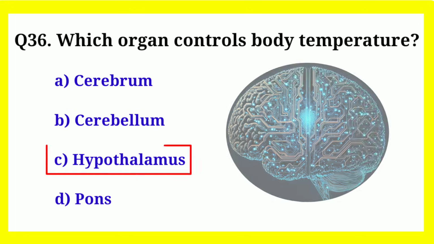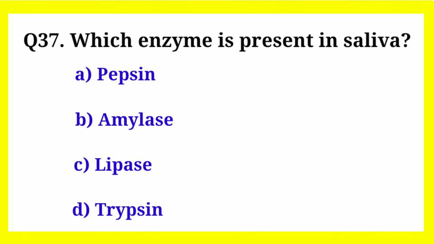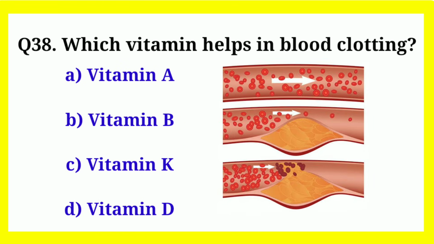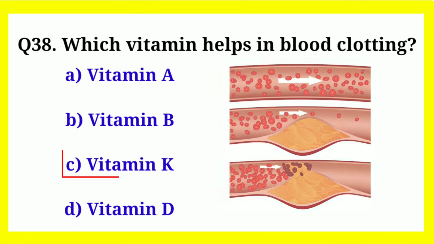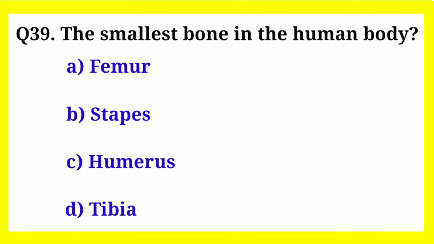Which organ controls body temperature? Correct answer is hypothalamus. Which enzyme is present in saliva? Correct answer is amylase. Which vitamin helps in blood clotting? Correct answer is vitamin K. The smallest bone in the human body? Correct answer is stapes.